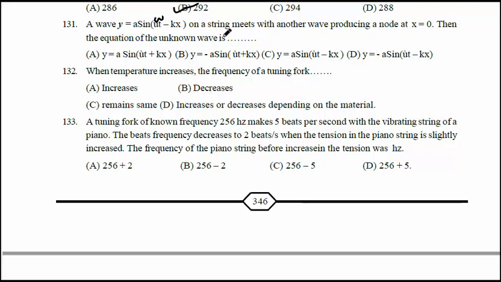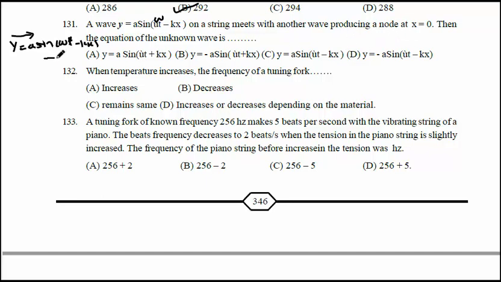Here there is a wave which moves along the string, and its equation is y equal to A sin(omega t minus kx). To produce a node means a stationary wave.